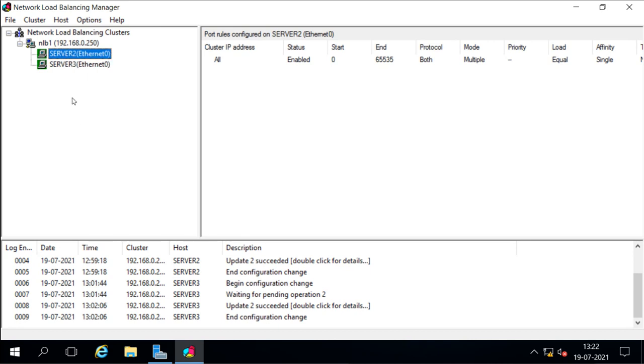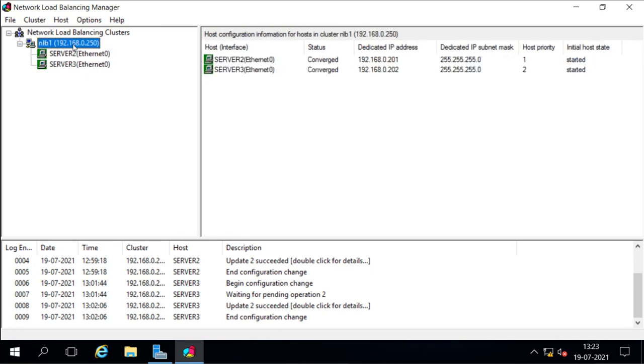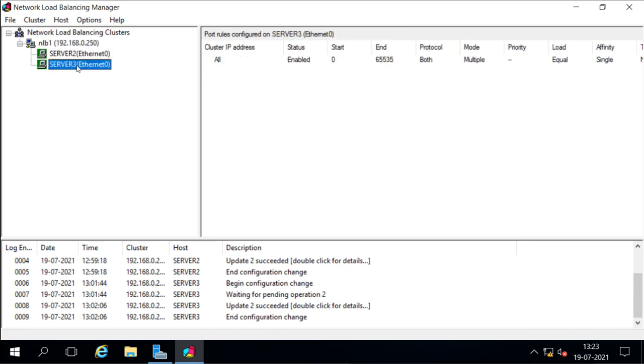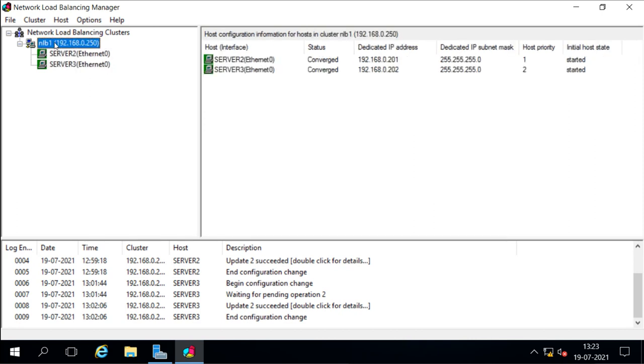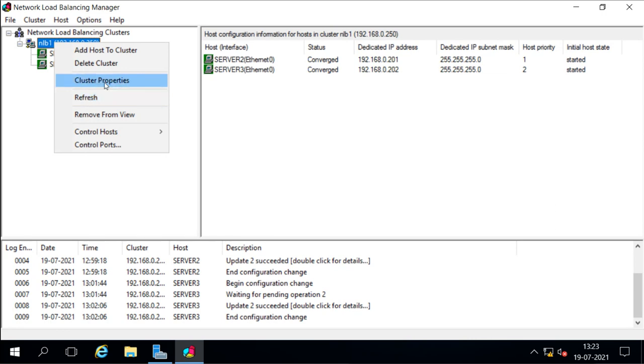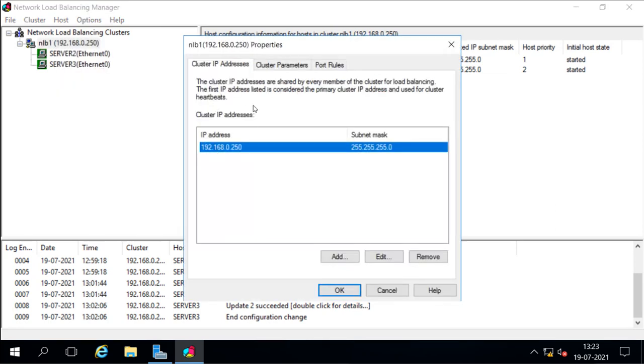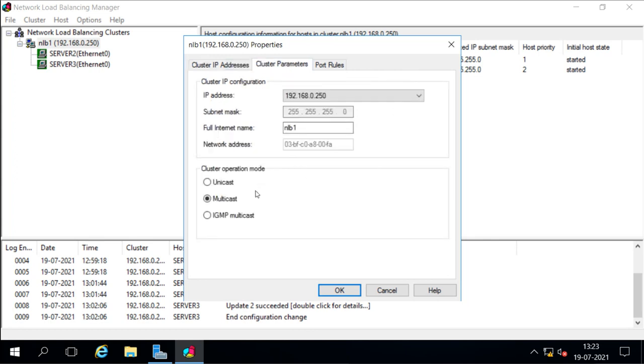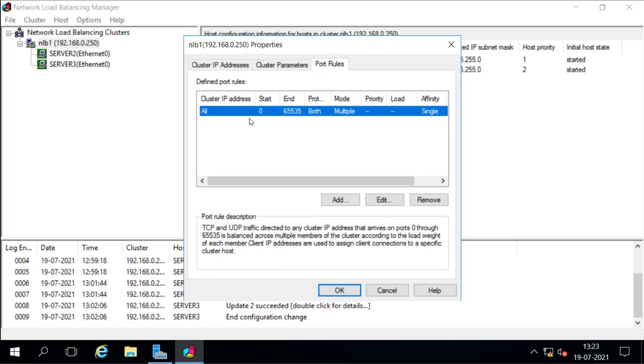Now if you select the host, or first you will see the properties of the cluster. You can see the properties. This is the IP address of the cluster. You can add more IP addresses. This is the parameter of the cluster. We have chosen the multicast option. We can choose unicast or IGMP multicast also. And this is the port rule for the cluster, where we can change the port rule.